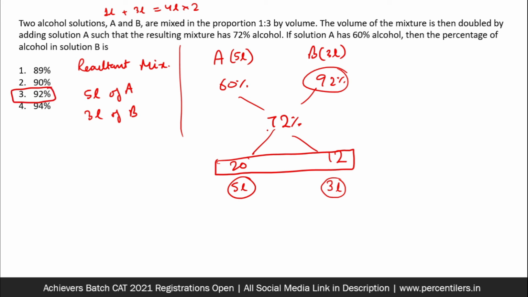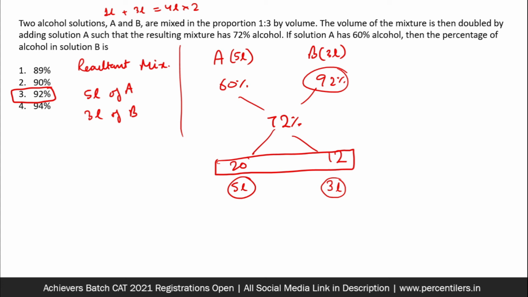Why 92? Why not 52? Because one number on the left hand side, A, was already having a lesser concentration than the average. So the right hand side must be having greater concentration. Both cannot have less or both cannot be more than the average. One would be less and one would be more than the average. That is the basic of alligation. If you did not understand, that means your basics are loose in the concept of alligation. Again, I would invite you to watch our basics video of alligation on the smartest solution that comes to my mind for this question.